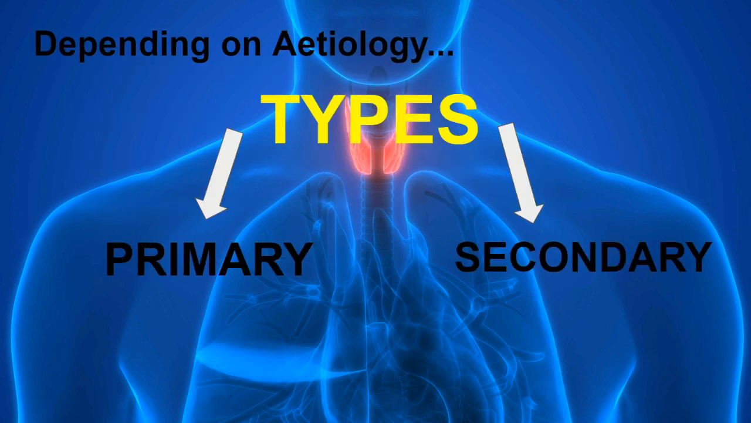Now depending on the etiology, or depending on the cause of the hypothyroidism, we have two types of hypothyroidism, that is primary hypothyroidism and secondary hypothyroidism.